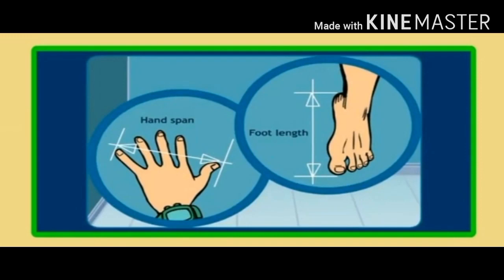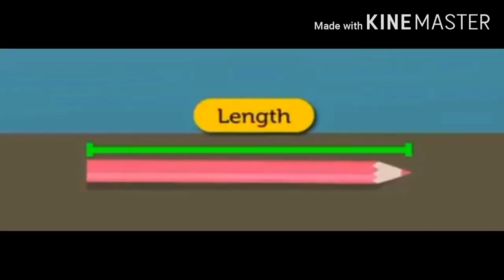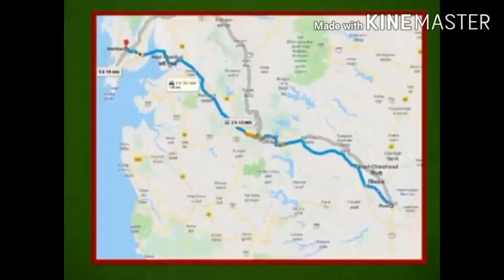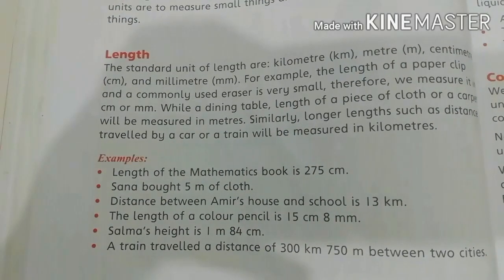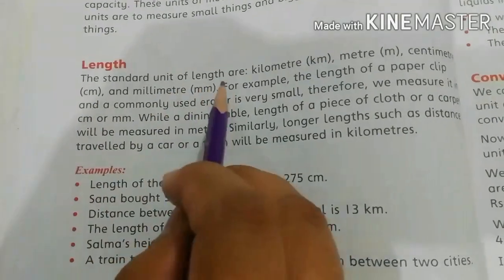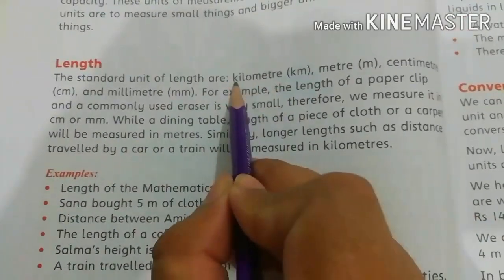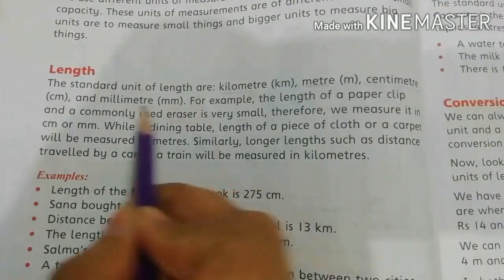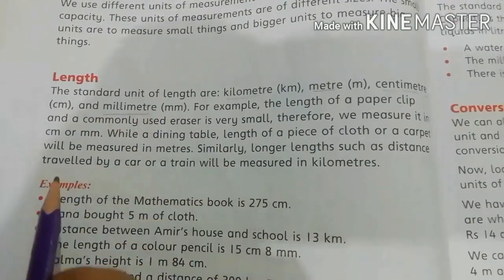Dear students, people used parts of the body for measuring length. For example, length of the pencil, length of the whiteboard and the distance between two cities. The standard units of length are kilometer, meter, centimeter and millimeter.